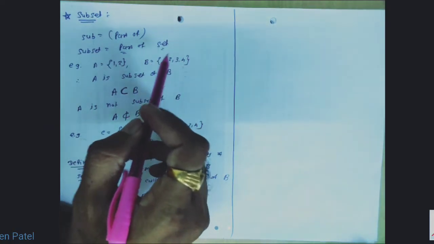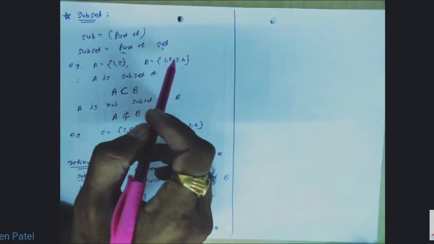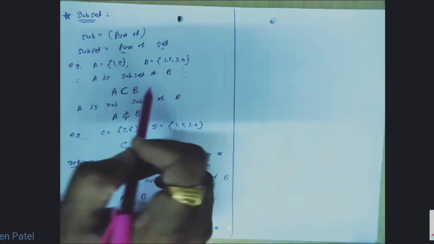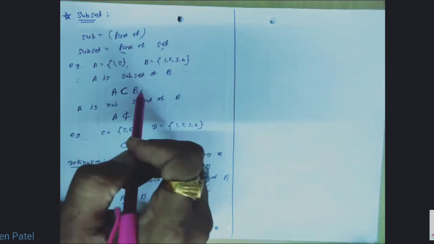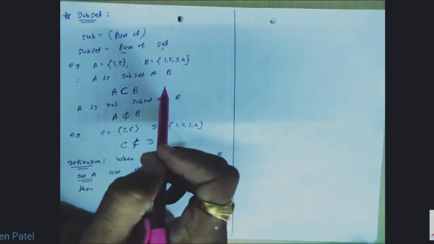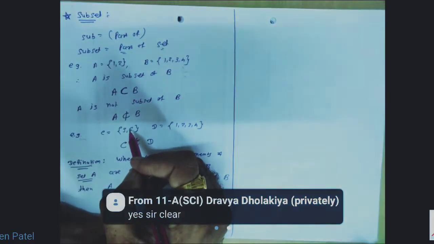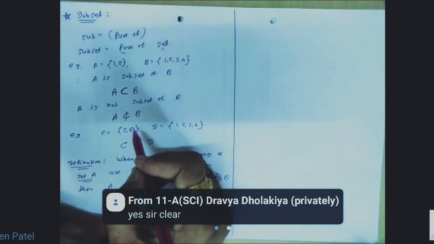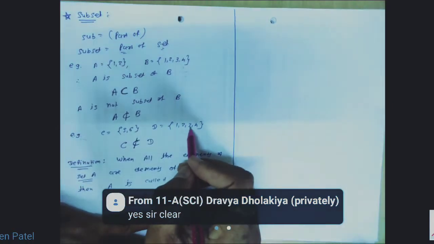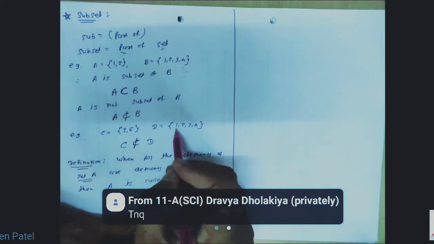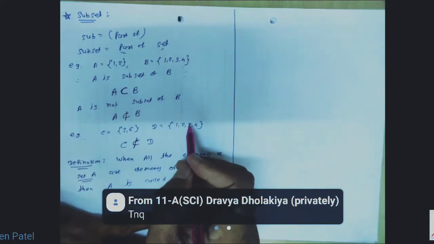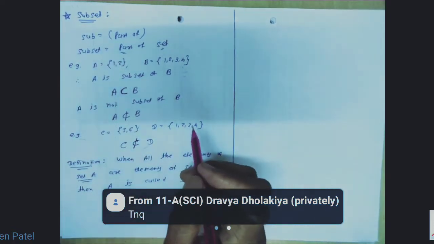The elements of set A are inside the elements of B, so we can say that A is the subset of B. We will represent it mathematically as A is subset of B. If the elements are not there, suppose set C elements are 5 and 6, so here 5 and 6 are not the elements of set D, 1, 2, 3, 4. 5, 6 are not in 1, 2, 3, 4, that's why C is not subset of D. Clear?